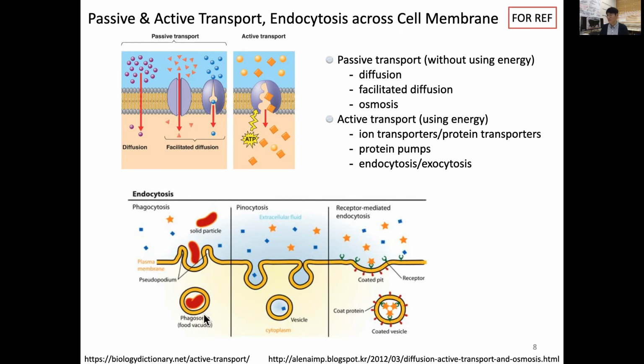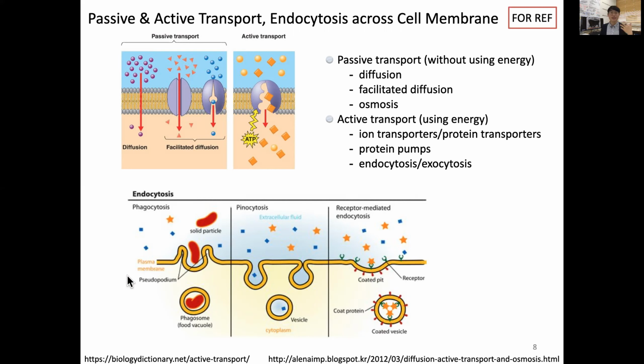Here is a picture of endocytosis. One example is phagocytosis. Phago means eating. Immune cells such as phagocytes or macrophages want to take up foreign material such as a pathogen or solid particle. Here you can see the plasma membrane wrap, invaginate, and grab the solid particle to get it inside.